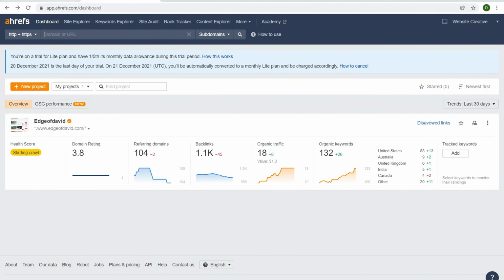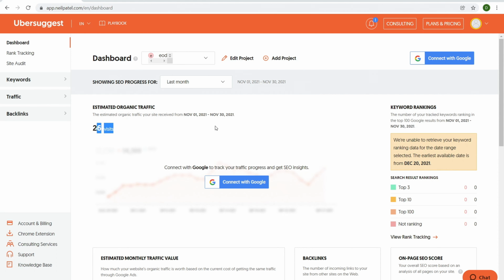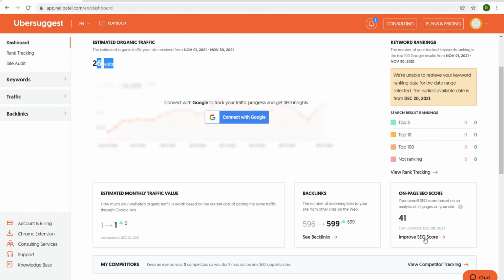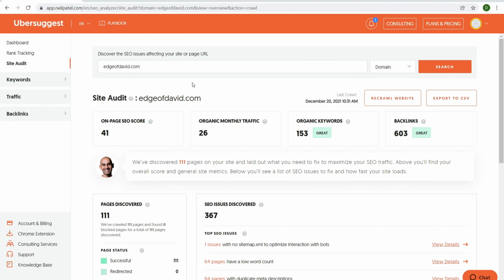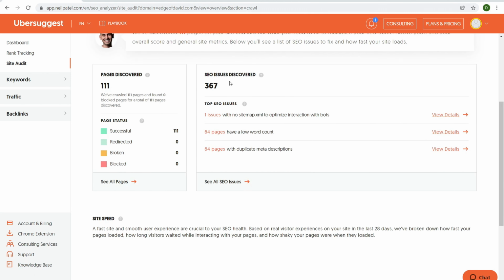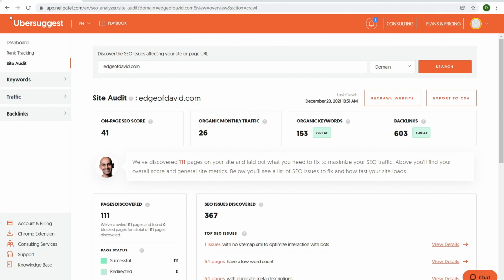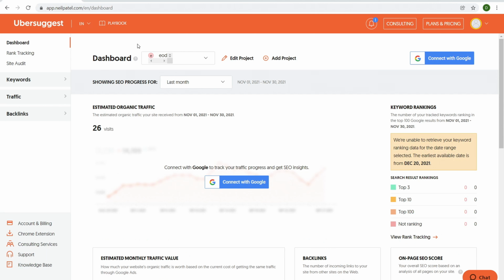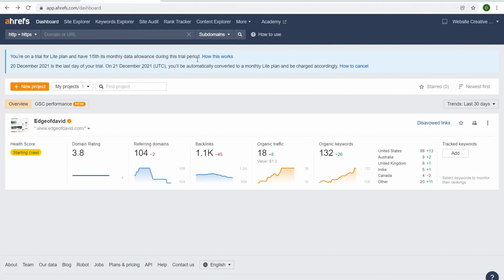And that's it. And so Ubersuggest is kind of similar. Estimated organic traffic, how to improve your on-page SEO. So if we click over here, okay, we have on-page SEO score, organic traffic, keywords, a bunch of different SEO issues discovered. And it's really helpful. So you can navigate between the dashboard, rank tracker, and the site audit. And that is it. Okay, so that's it for the dashboard between Ubersuggest and Ahrefs.